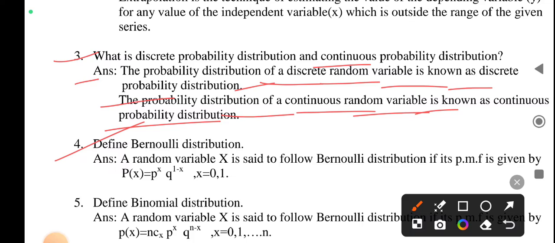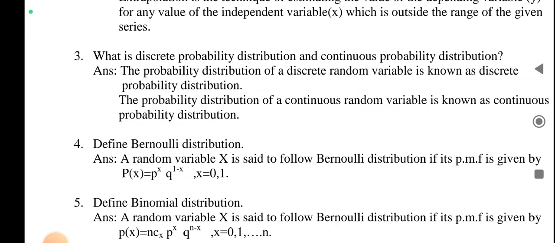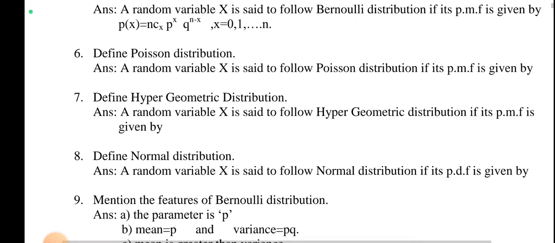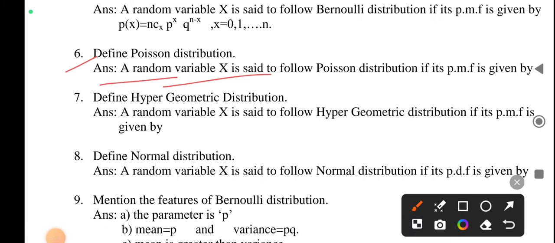Okay, next, fourth one: define Bernoulli distribution. Answer: a random variable x is said to follow Bernoulli distribution if its PMF is given by. Okay, next, define binomial distribution. A random variable x is said to follow binomial distribution. Next, define Poisson distribution. A random variable x is said to follow Poisson distribution if its PMF is given by.